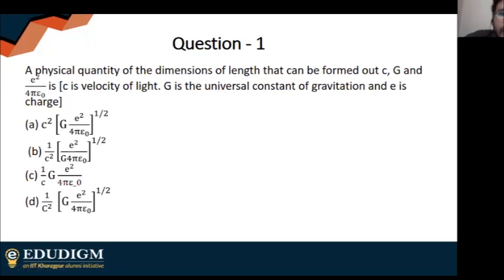So basically, I have to write the length in terms of these three quantities given. Length has to be written in terms of the quantity E square by 4 pi epsilon naught, G and C; you have to write length in terms of these three quantities given. So if you get the answer, reply in the chat section.